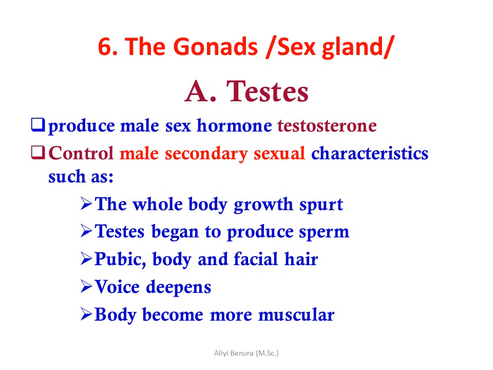Okay, the sixth one is the gonads or sex glands, found in the testes and ovaries. The testis produces the male sex hormone known as testosterone, which controls male secondary sexual characteristics such as whole body growth spurts. The testes begin to produce sperm, pubic and facial hair grows, the voice deepens, and the body becomes more muscular.